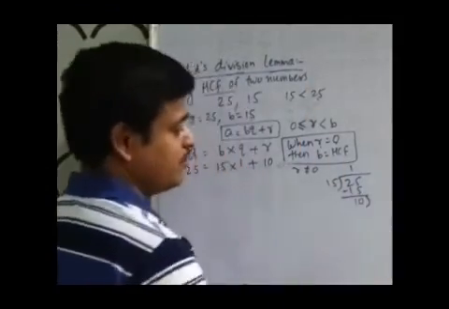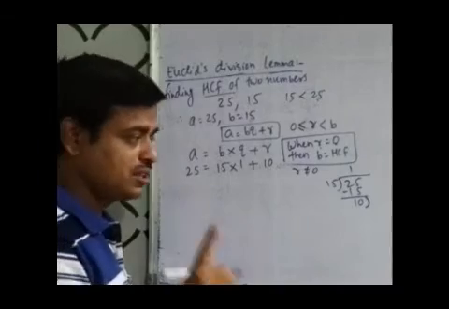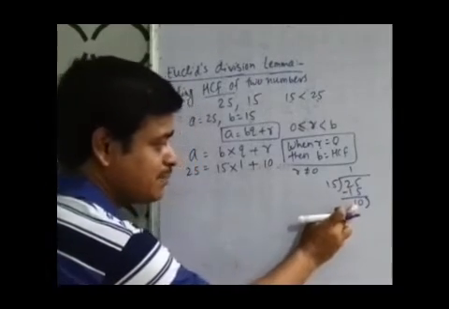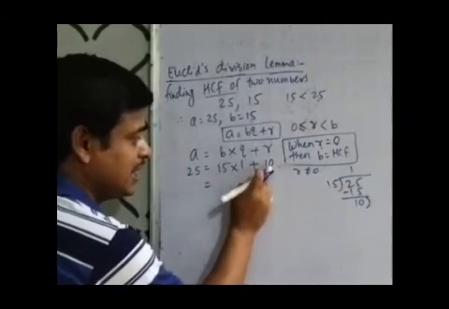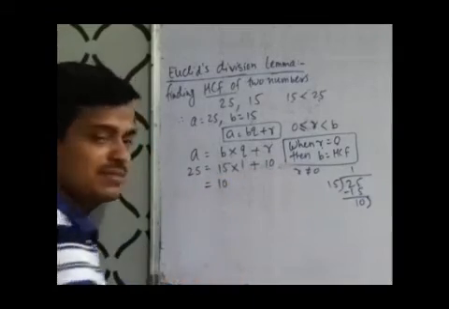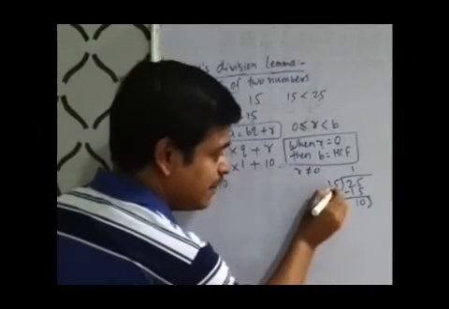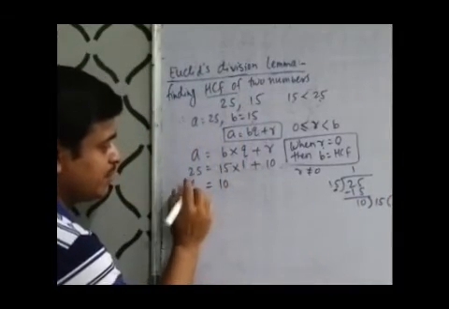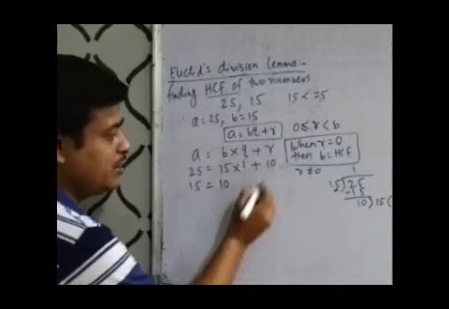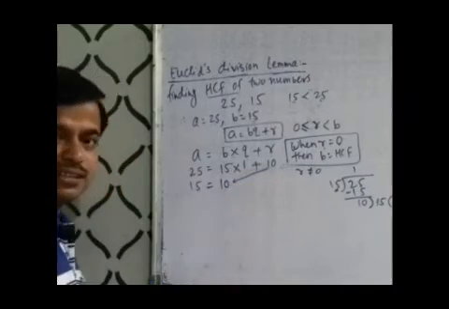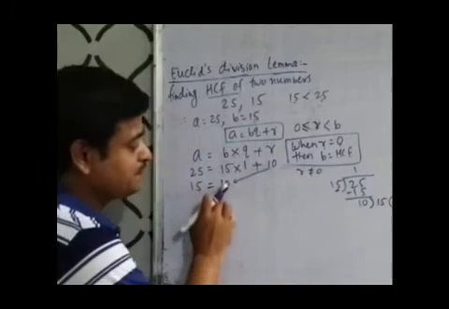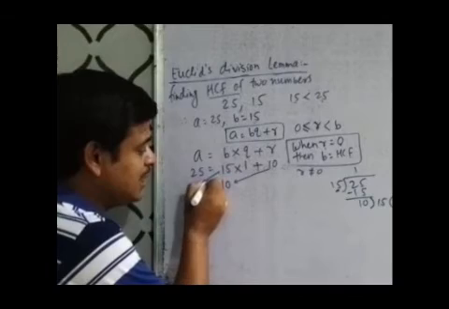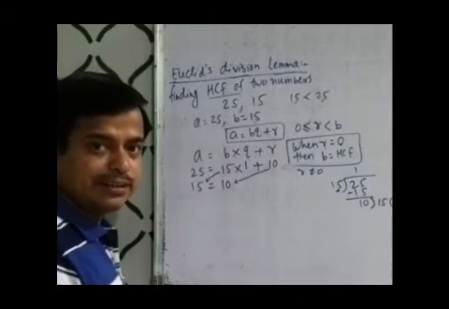Now, when the remainder is not 0, the remainder becomes the divisor and our divisor becomes our dividend. Here our remainder is 10, so it becomes the divisor, and this 15 will come here as the new dividend.